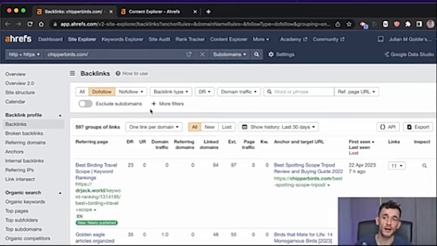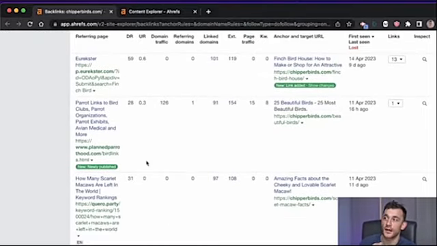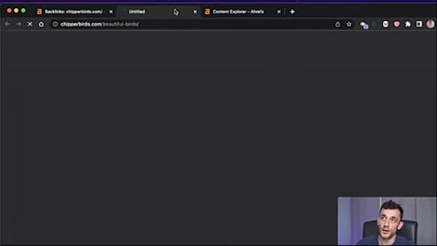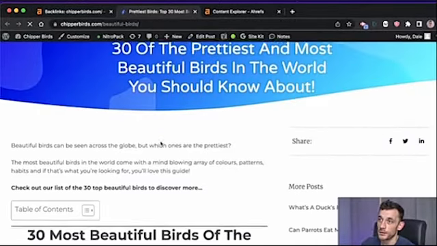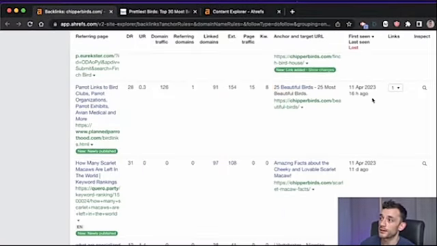Next up, let's talk about creating linkable assets using the skyscraper technique and AI. If we scroll down my site, you can see we're getting lots of backlinks in naturally, for example, like this one here. And this is an article that we've created partially with AI content. It's a big list of content. See here, we're scrolling down. It was added naturally on the 11th of April, this backlink. We didn't do any link building outreach for it. And you can see it's decent DR. Plus the traffic from this page is actually decent, so it's not a bad link at all.